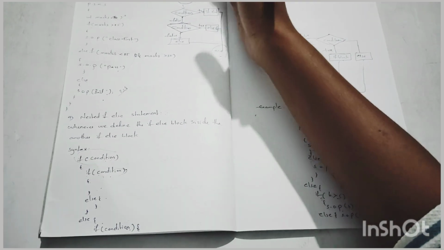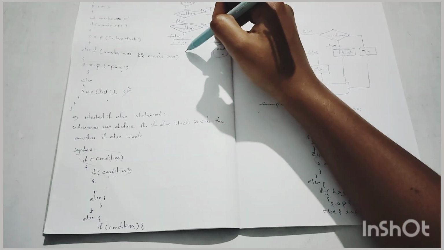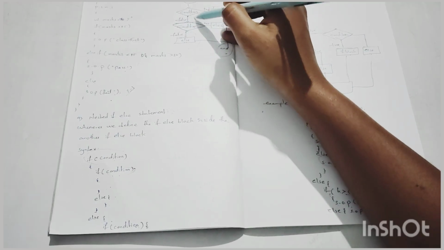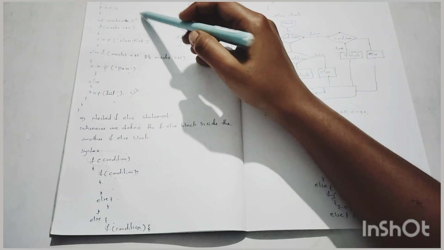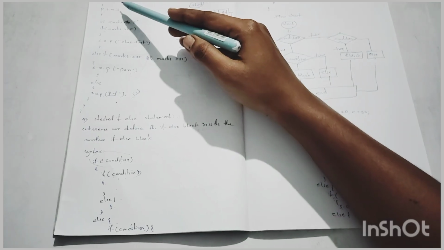If all conditions are false, then go to the else statement. This statement will be printed if these conditions are false. Okay, this is the example of if else if ladder statement.